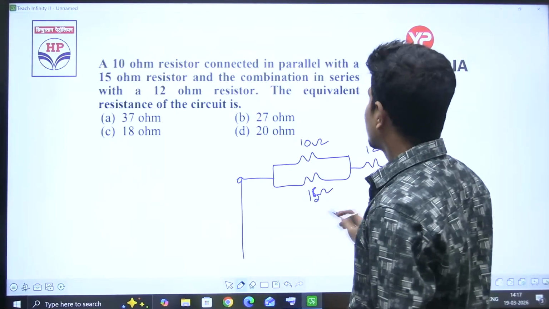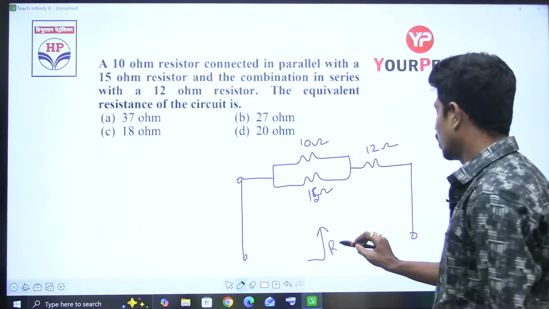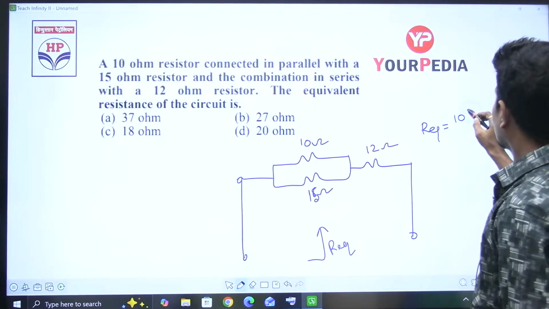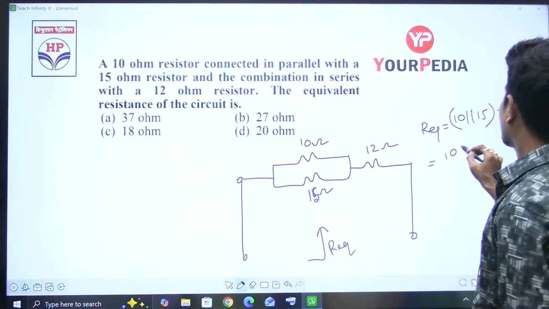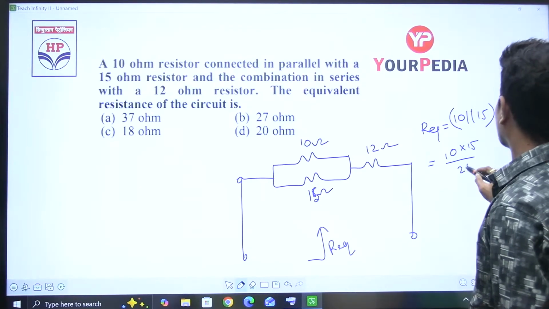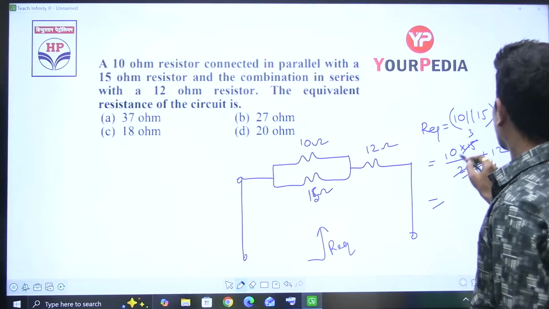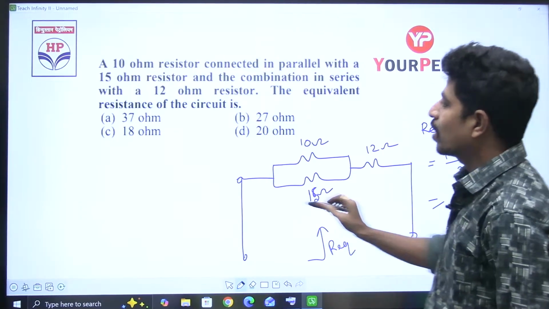The equivalent resistance of the circuit is R equivalent. Now what is R equivalent? R equivalent is equal to 10 in parallel with 15 plus 12, that is 10 into 15 divided by 25, plus 12. So 5 5s, 5 3s, 5 2s, 2 3s are 6, 6 plus 12 is 18 ohms. Answer is 18 ohms.